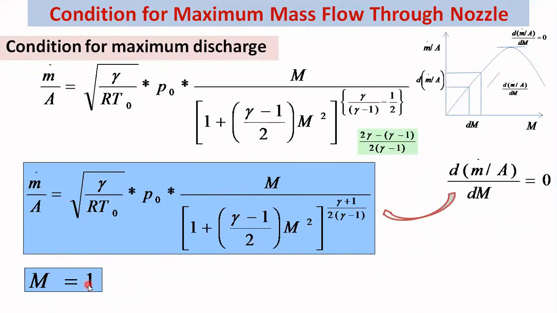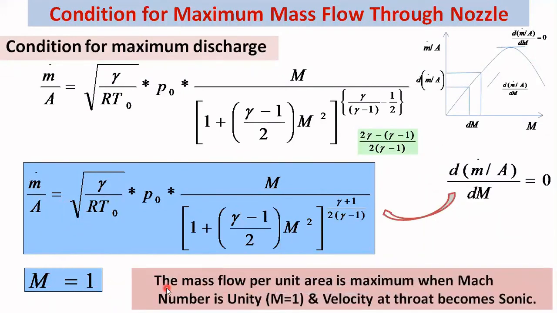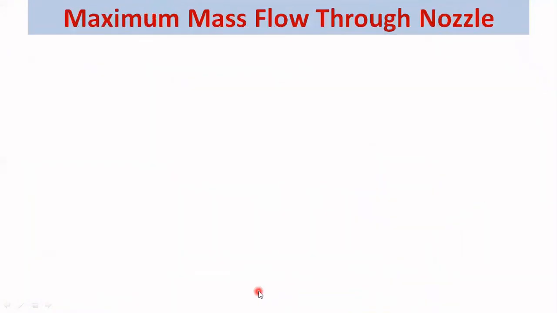If you differentiate this equation with respect to Mach number, then you will get Mach number equal to 1. So the mass flow per unit area is maximum when the Mach number is unity and the velocity at the throat becomes sonic. Here, carefully, if you see, we have two conditions. One is Mach number equal to 1, and that too at the throat. So Mach number equal to 1, or say velocity becomes sonic velocity at the throat. Then only you will get the maximum mass flow rate.